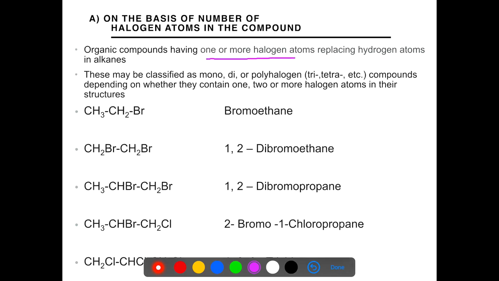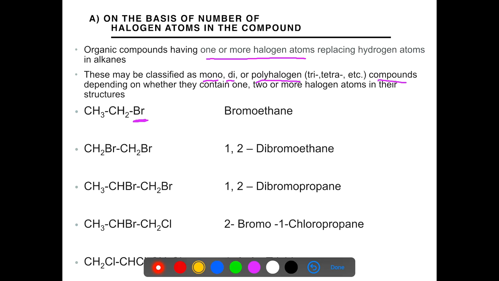Organic compounds having one or more halogen atoms are known as mono, di or polyhalogen compounds. For example, in CH3CH2Br, only one Br is present. It is known as monohalogenated compound. Its name is bromoethane.